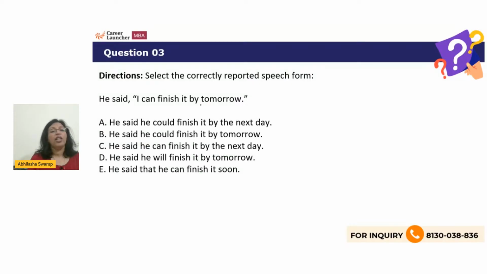I know certain things. I know that can will become could. I know said will remain as it is. I know I will become he. I know tomorrow will become the next day, right? So let me look at this. He said he could finish it by the next day, correct. He could finish it by tomorrow, incorrect. He can will turn into could, so incorrect. He will, incorrect, also tomorrow, incorrect. Eliminate, eliminate. He said that he can finish it soon is absolutely not right. From tomorrow, you can't go to soon, therefore incorrect.